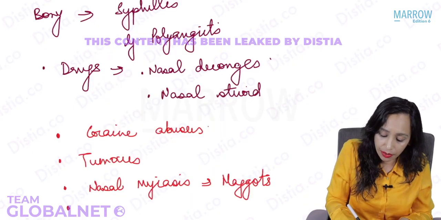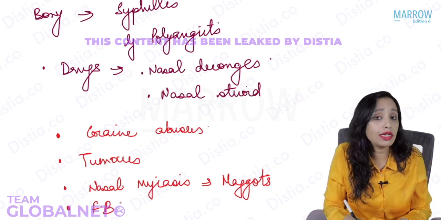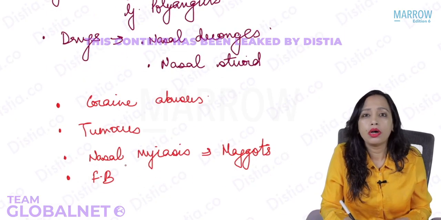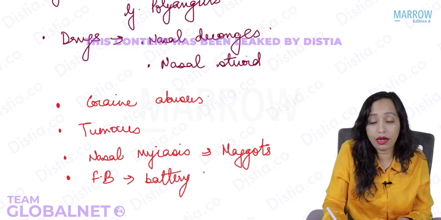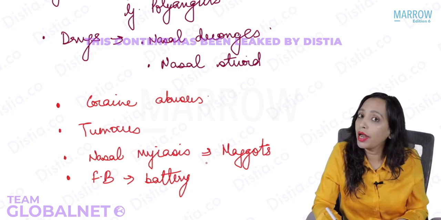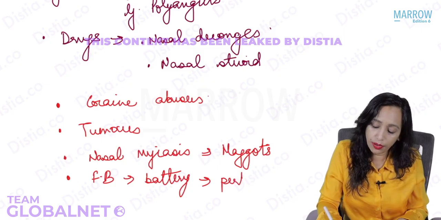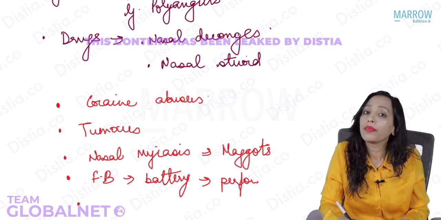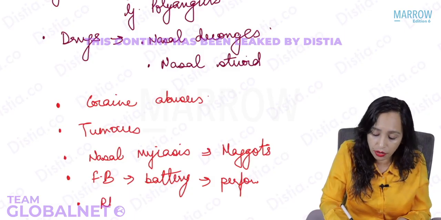Now, perforation of the septum can also be caused by a foreign body of the nose. Yes, kids are so expert in putting foreign bodies inside the nose. So, which foreign body can lead to perforation of the septum? Yes, a battery. A foreign body battery is again an emergency, because it will leak, it will lead to necrosis, and it can lead to perforation. And also, if a foreign body stays for very long, then there can be calcium deposition around the foreign body. That is what is known as rhinolith.